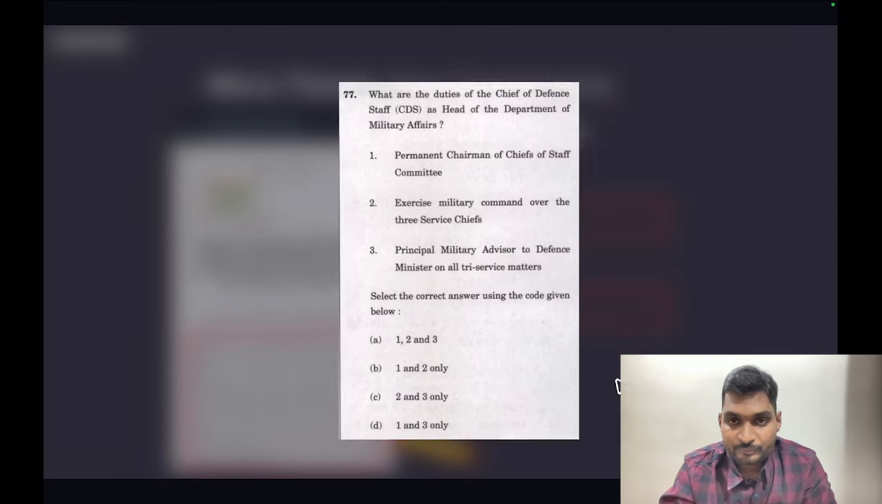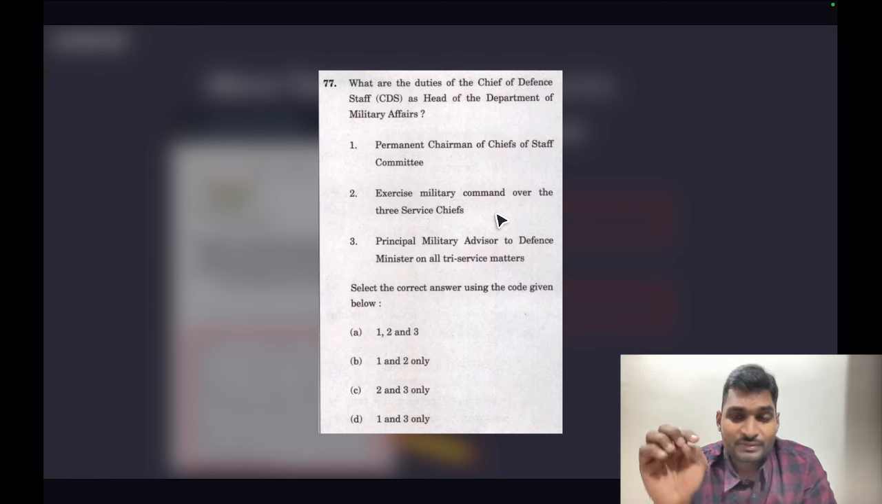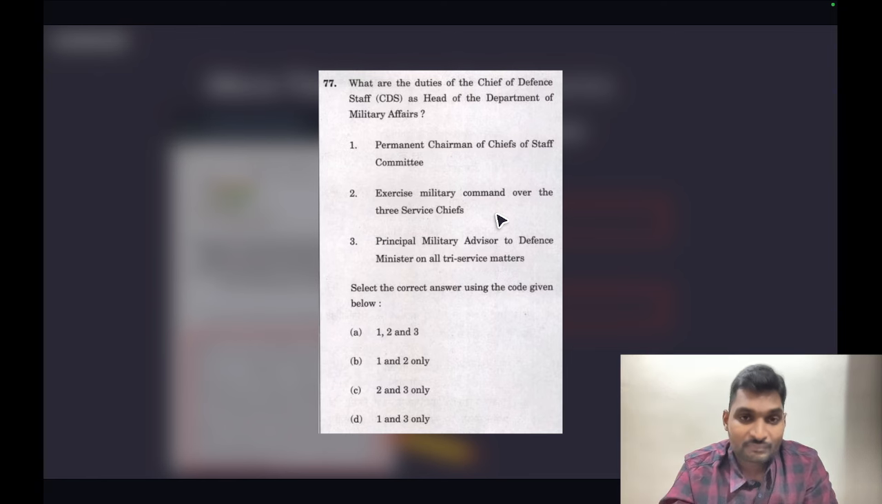This was that question. What are the duties of the Chief of Defence Staff CDS as head of the Department of Military Affairs? Statement 1, permanent chairman of Chiefs of Staff Committee. This is correct as per the press release. Statement 2, exercise military command over the 3 service chiefs. This is a fabricated statement. Statement 3, principal military advisor to defense minister on all trilateral matters.